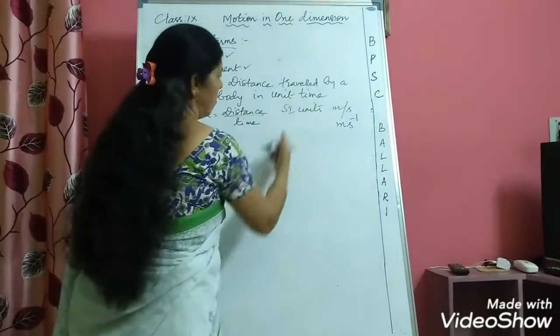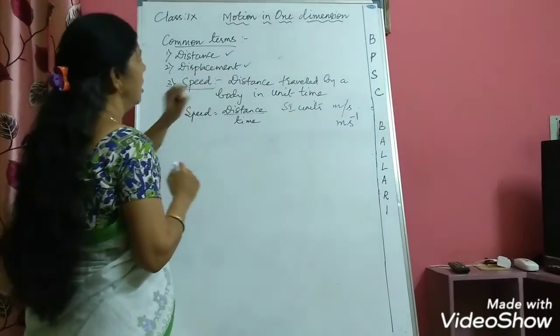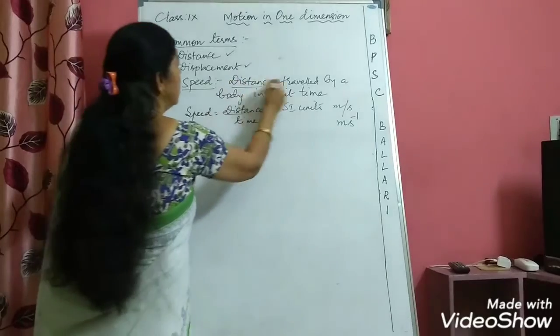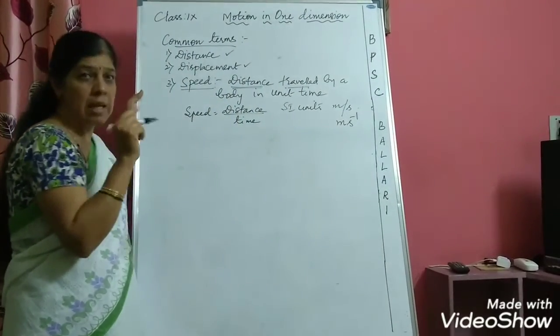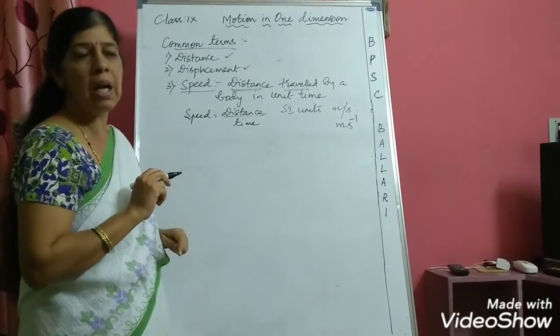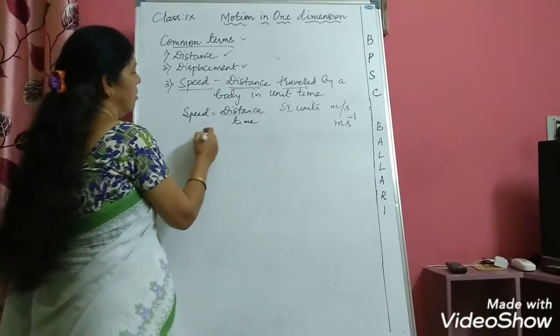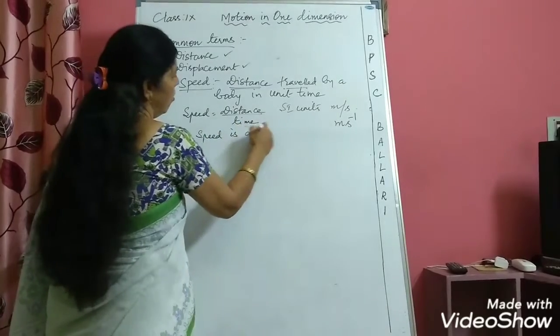Both mean the same. SI unit is meter per second. Now just concentrate on the definition. Speed is nothing but the distance travelled. Distance is a scalar quantity and hence speed also will be a scalar quantity.